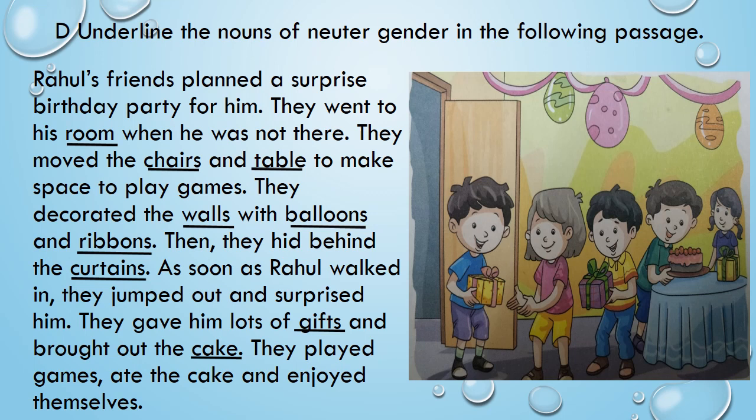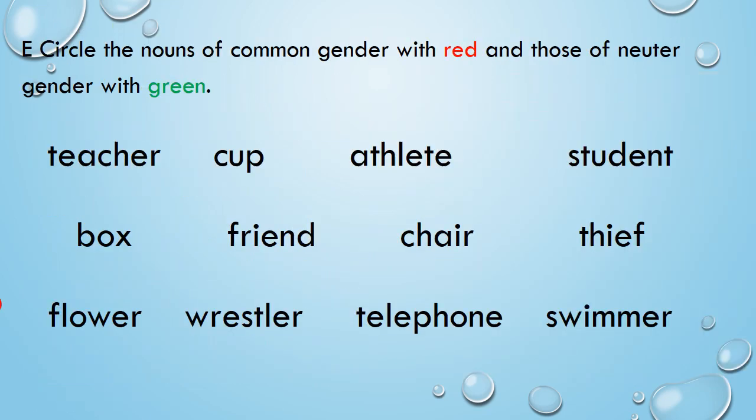Now the last exercise on this page. Let's go to the next exercise, exercise E. This will be the last exercise that we will be doing today. Let's read what we have to do here. Circle the nouns of common gender with red and those of neuter gender with green. So for this, you have to be ready with crayons.